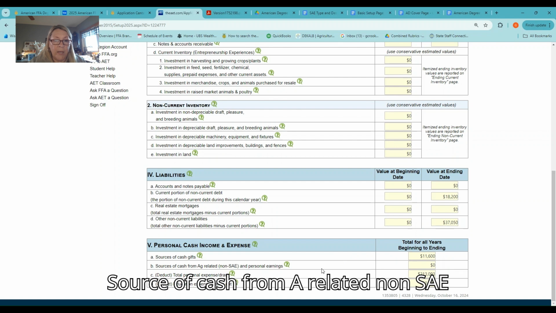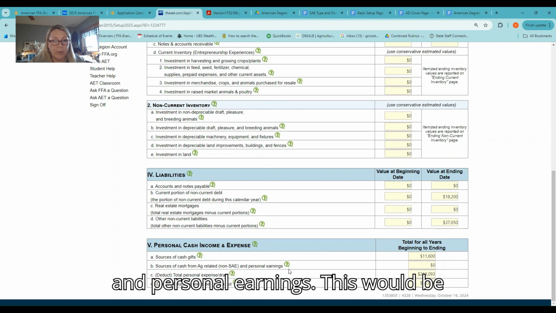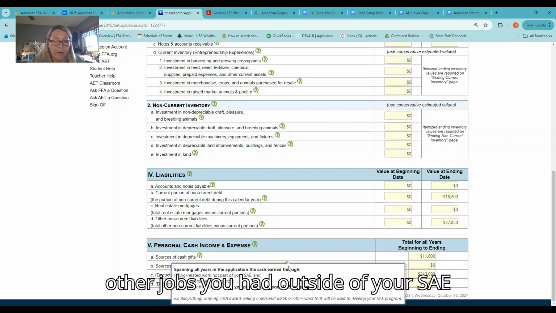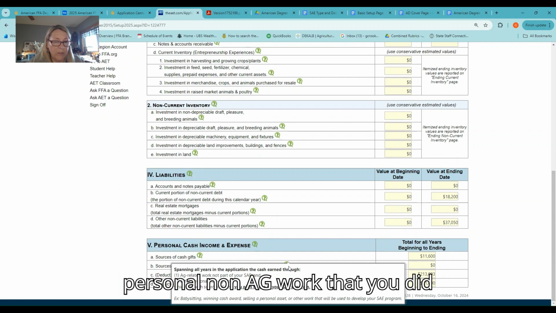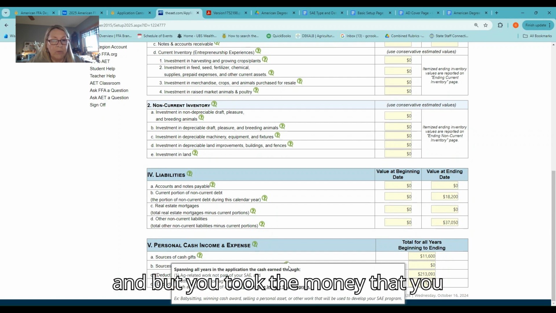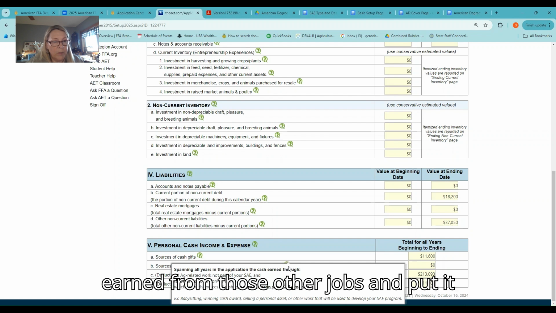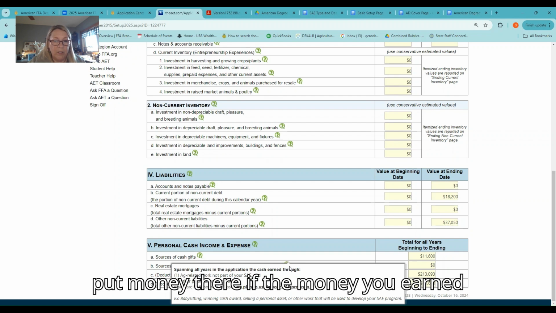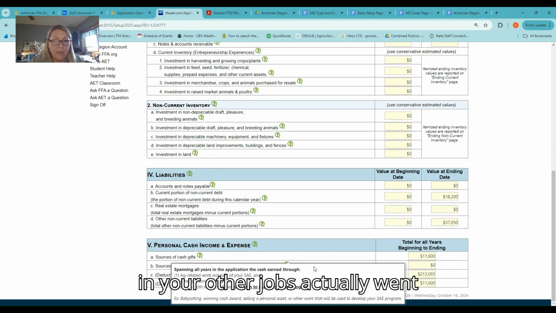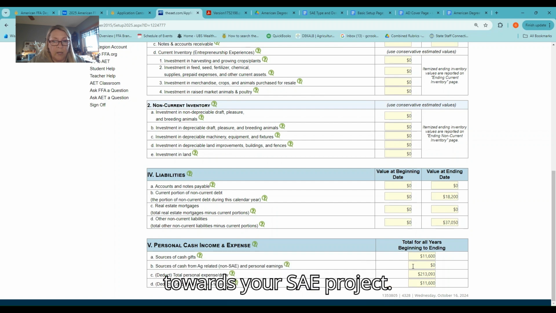Source of cash from ag-related non-SAE and personal earnings. This would be other jobs you had outside of your SAE project. They could be ag-related or personal non-ag work that you did. But you took the money that you earned from those other jobs and put it towards your SAE program. So only put money there if the money you earned in your other jobs actually went towards your SAE project.